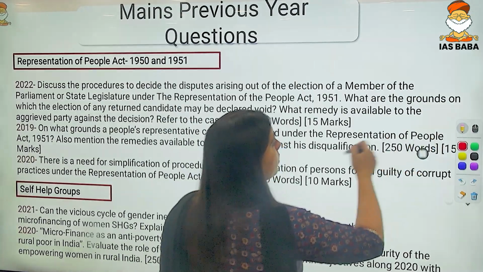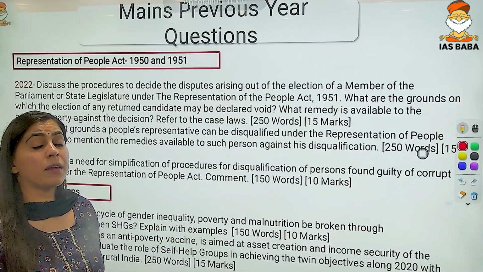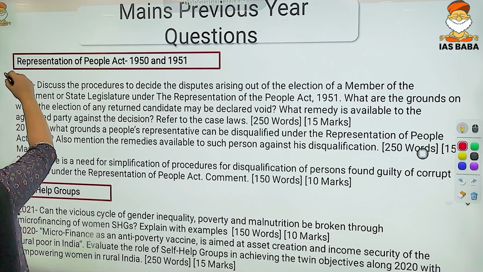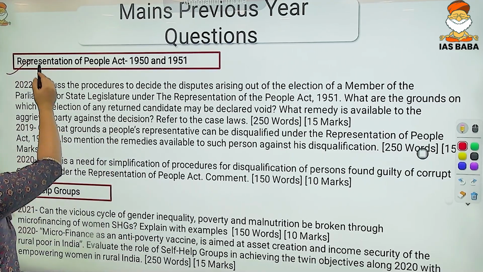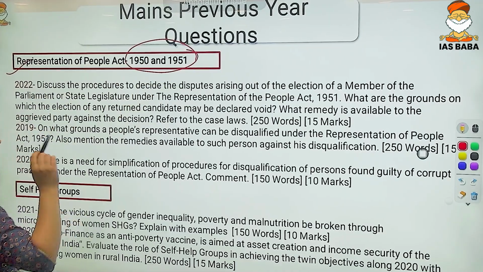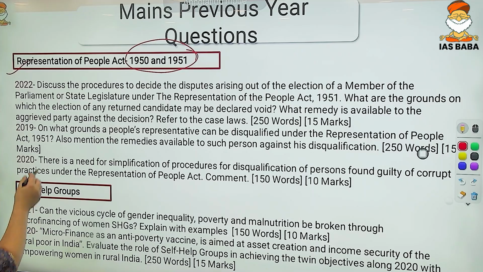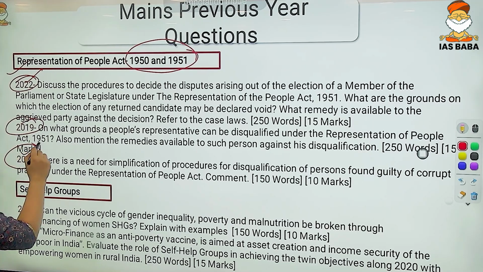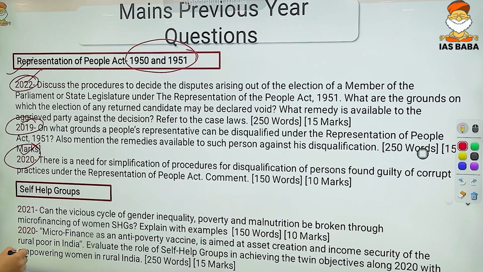So now let us look at the themes that have been repeated over and over again in your mains examination. First, whenever we see the Representation of the People Act of 1950 and 51, three times in the recent past this question has been repeated, that is, in 2022, in 2019 and in 2020. The questions have been repeated.